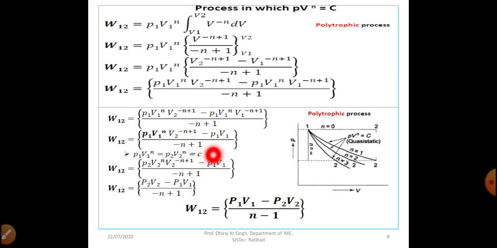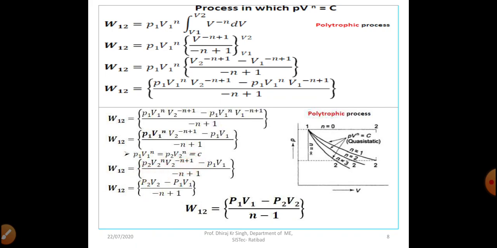Now we all know that in a polytropic process, as I discussed earlier, PV^n equals constant. So we can write P1 V1^n equal to P2 V2^n equal to constant. So dear friends, we can write here P1 V1^n as P2 V2^n. And when we write P1 V1^n as P2 V2^n, then this V2^n and this V2^(-n) are equal and opposite, so these two will also get cancelled out. Then what will remain? V2 to the power 1 will only remain.